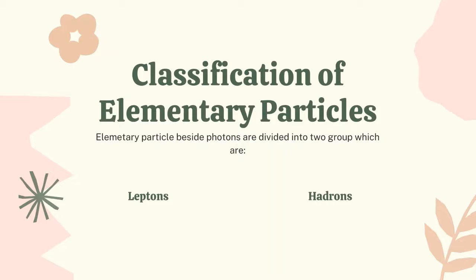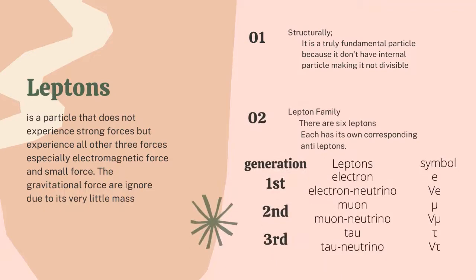Elementary particles besides the photon are divided into two groups, which are lepton and hadron. Lepton is a particle that does not experience strong force but experiences the other three forces, especially electromagnetic force and weak force. The gravitational force acting on lepton is ignored due to its very little mass. Structurally, lepton is a truly fundamental particle because it does not have internal particles, making it not divisible.